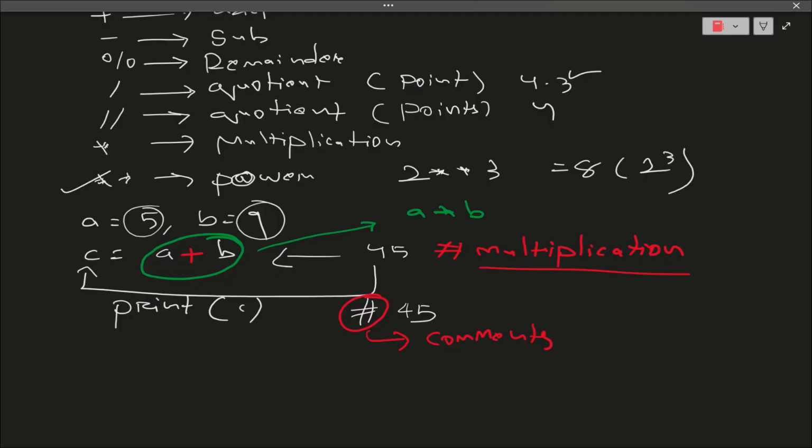That is why you must have observed that whenever big programs are written, at the side of the program there are many comments written. This is the only reason for writing the comments.